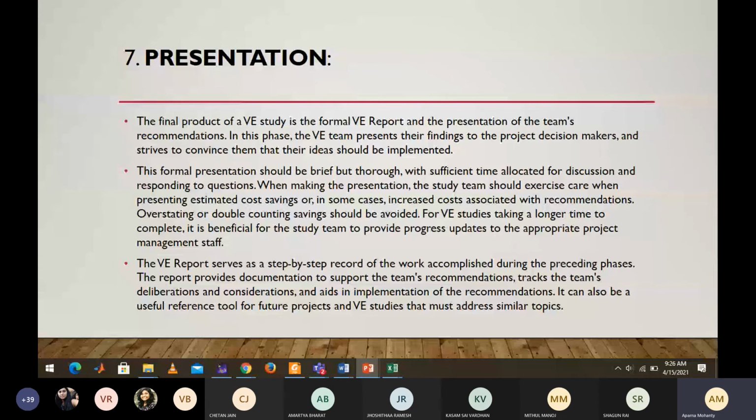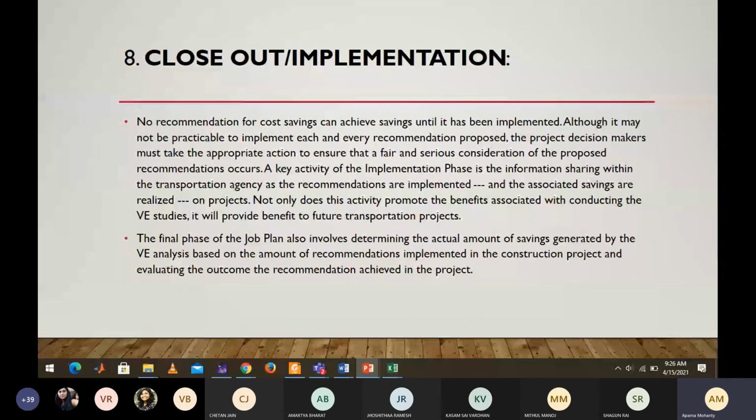The next is the closeout or the implementation phase. This is the final implementation, where you go about implementing your product, considering all the creative suggestions. The developmental and functional analysis, everything has already been taken care of. Now you go to the actual implementation of the thing. So was that clear, whatever we discussed till now?